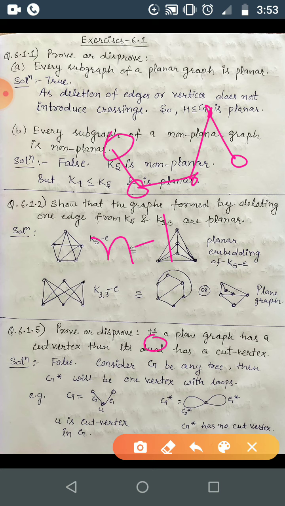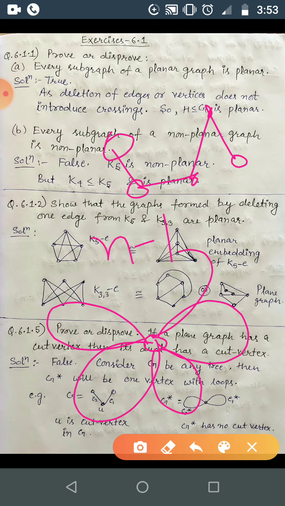Correct. And here one face will become one vertex. So one vertex, and here there will be n minus 1 loops, because every edge is a cut edge, and that becomes a loop in the dual of that tree.